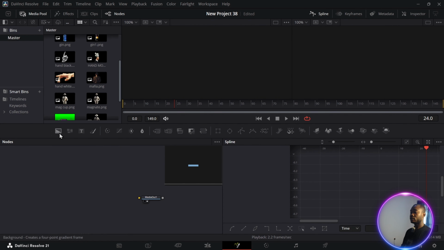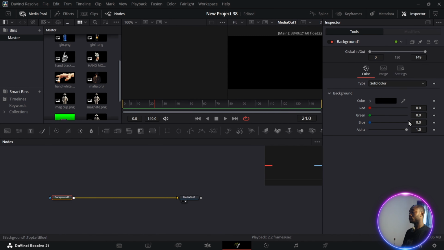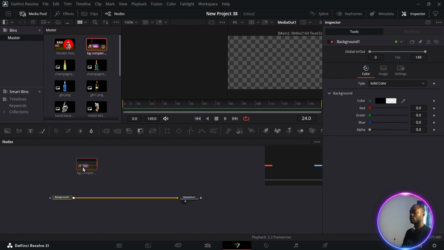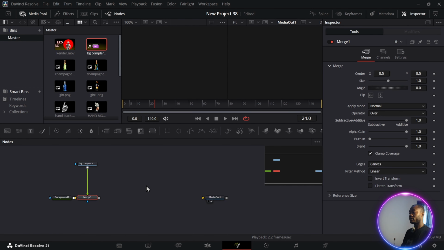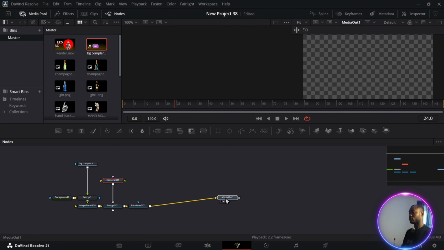You bring in the background, connect it to your media out, go to your inspector, click on your background, and reduce the alpha. Then bring in your major background, which is this one, and drag it like this, disconnect it, and click on your merge. Add in an image plane 3D, image 3D, camera 3D, and a render 3D. Drag your camera up and connect it to your media out like this.